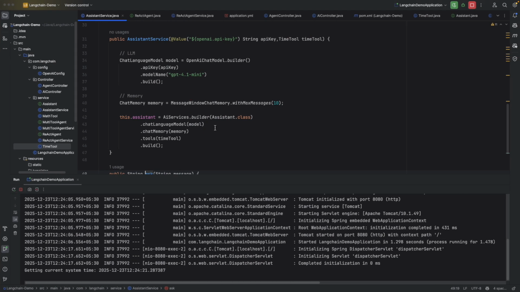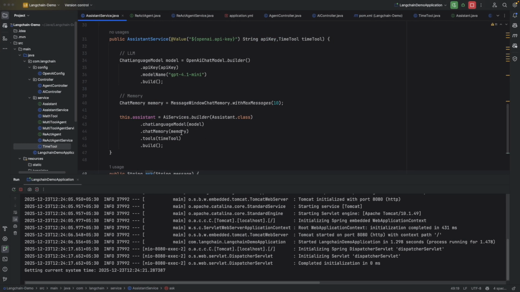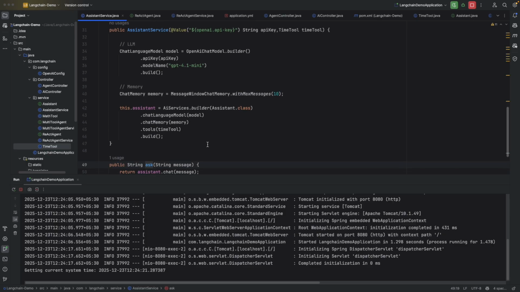So that is the reason, while it is processing this, it has found that one part of this question can be answered or done with the help of the tool. So that is the reason it has internally called this tool, and that's the reason we are getting this logged here and getting that response.